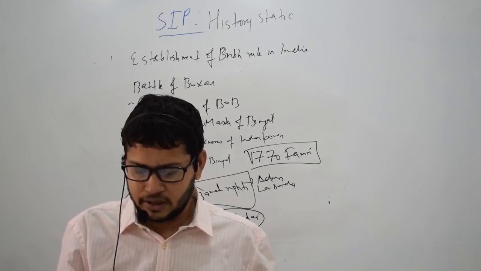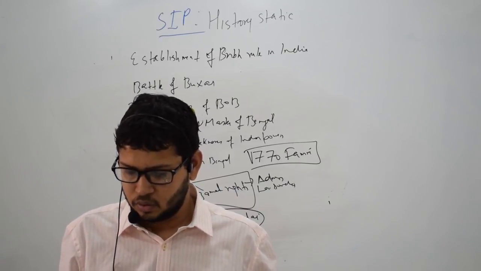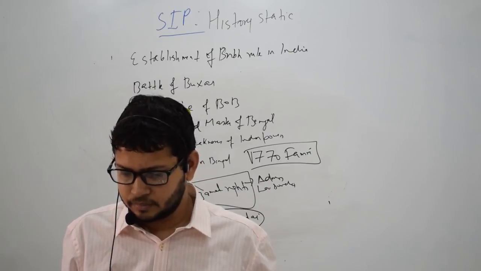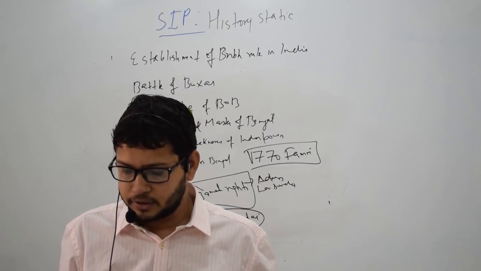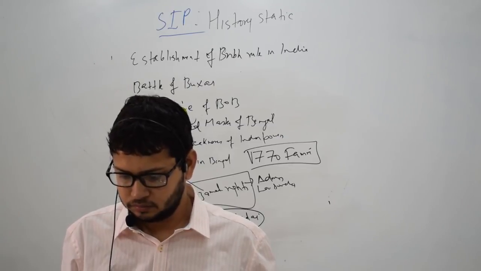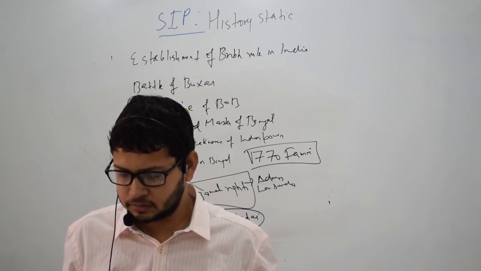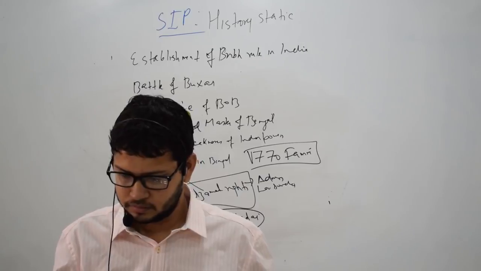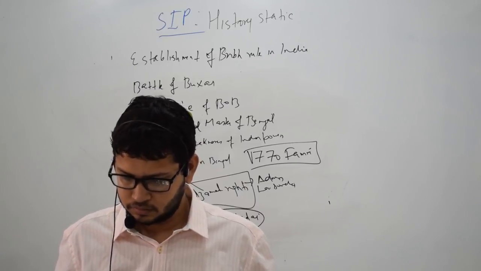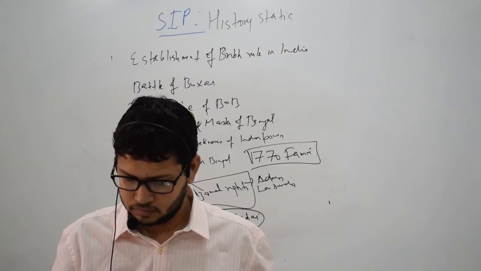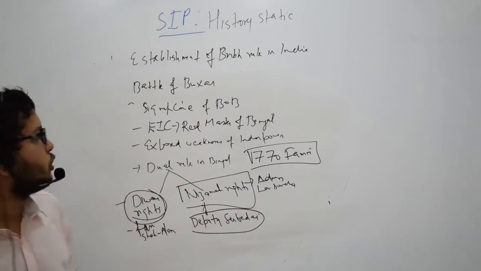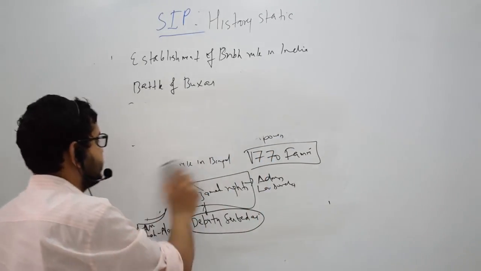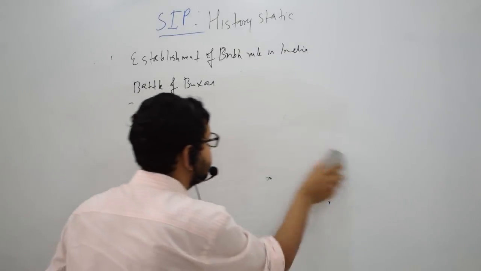So I'll start with the next chapter, which is Economy of British India. Or I'll start with land, the revenue system in British India. So we start with the land revenue system in British India.